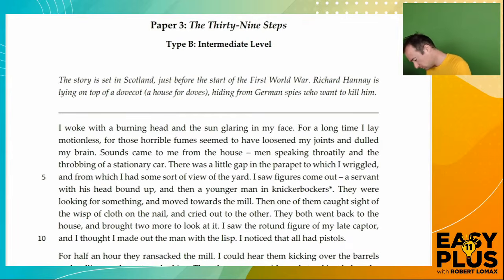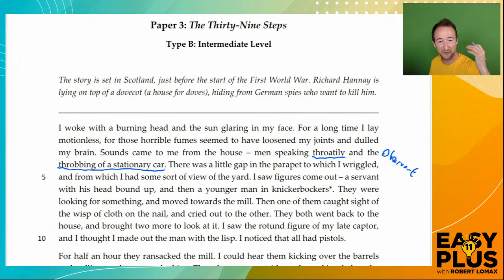So you might already look at something like this, the fact they're speaking throatily as well, very detailed, and say that he's very observant. And these notes are just for me, so even if an examiner couldn't clearly read your handwriting here, as long as you can, that's the main thing. Honestly, this does say observant, to me anyway.